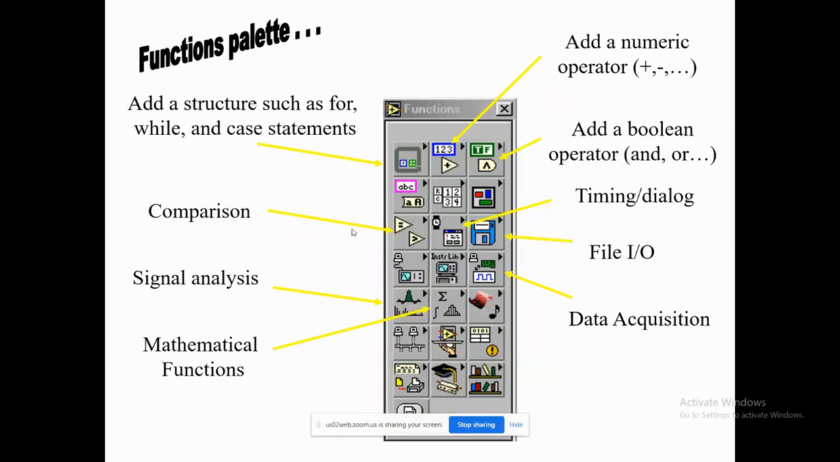In the coding section, you will see the functions palette. Here is the add numeric operator, and all the arithmetic operators you will find here. And comparison operators, Boolean comparison functions like less than, greater than, less than or equal to, greater than or equal to. All the signal analysis related functions are placed in this palette, and mathematical functions you can see in these kinds of palettes. By clicking on the front panel, you will get all these things. To explain, I placed it here.